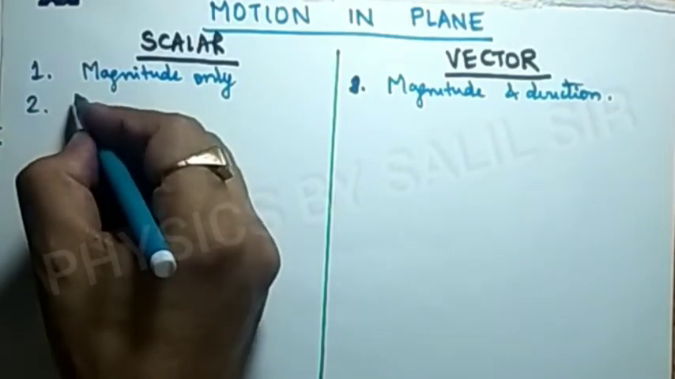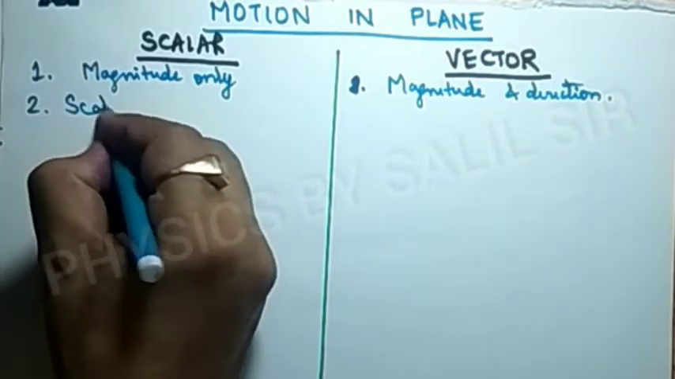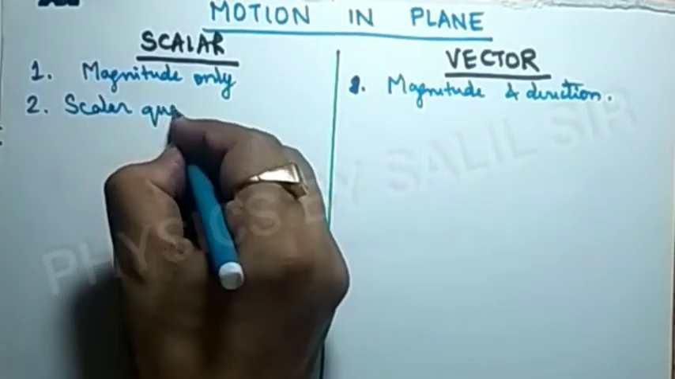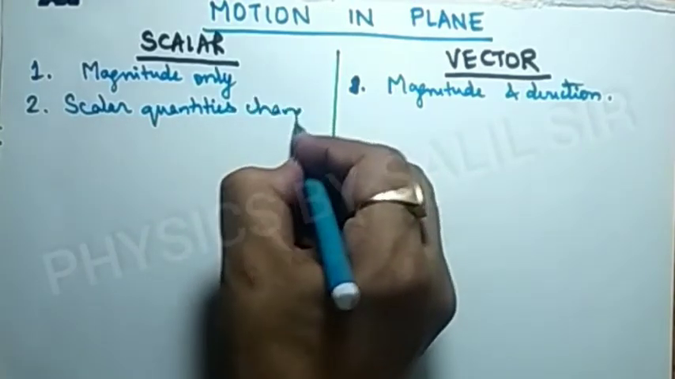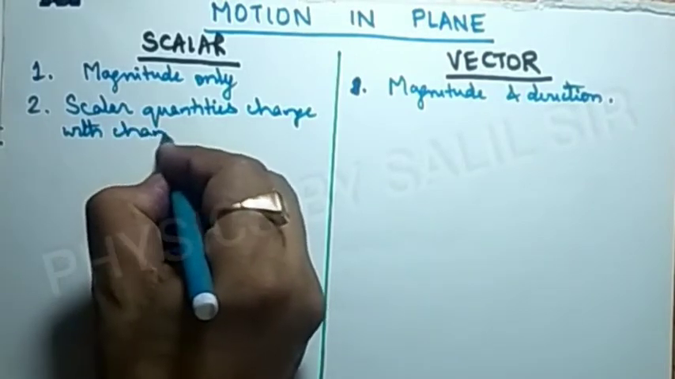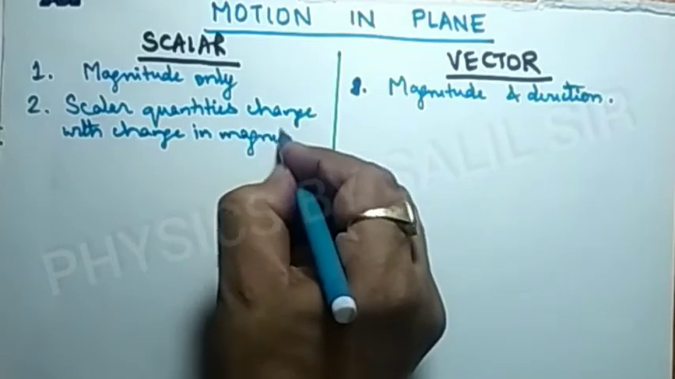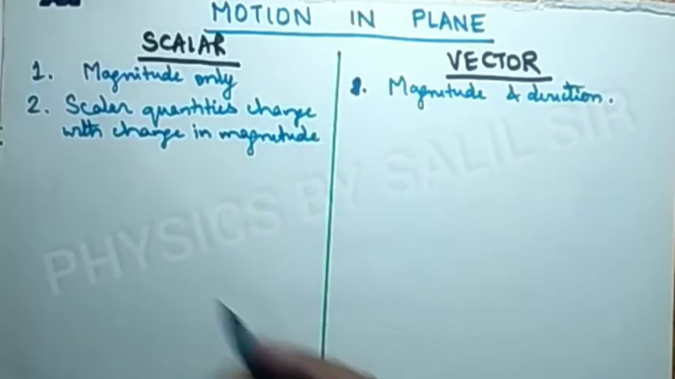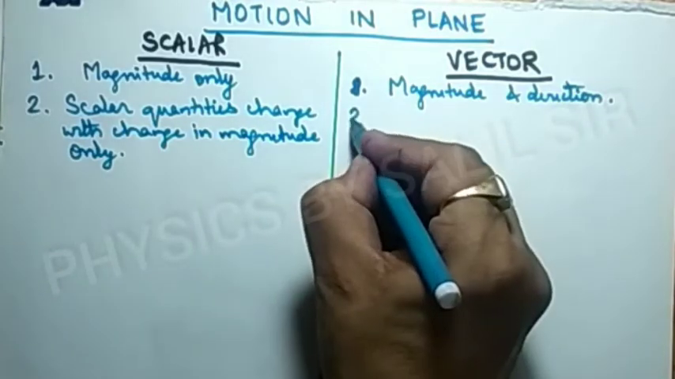Second, scalar quantity changes with change in magnitude, and we will write only magnitude because it does not depend on the direction.